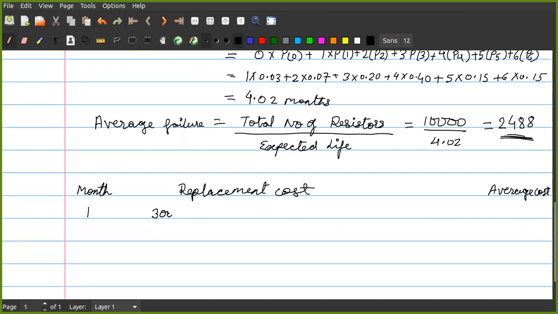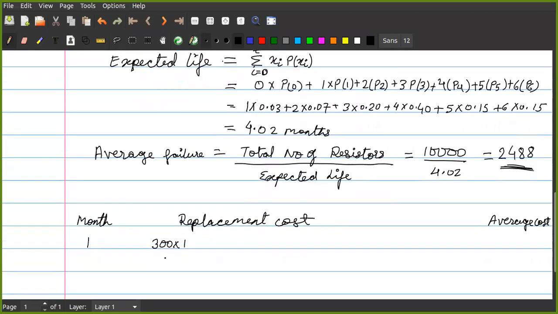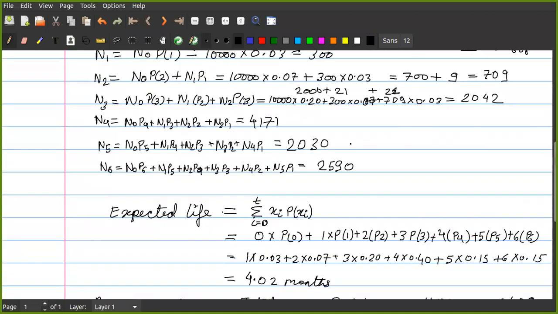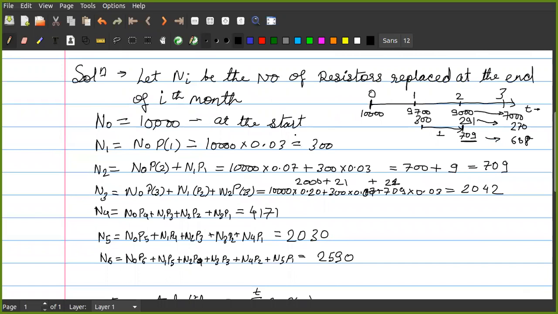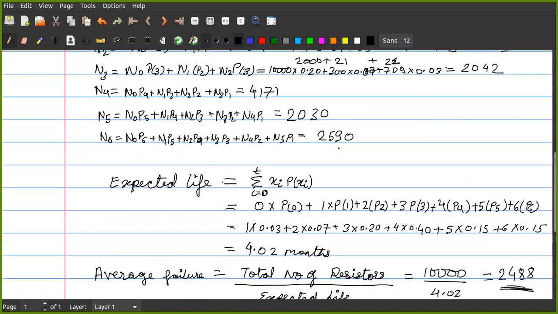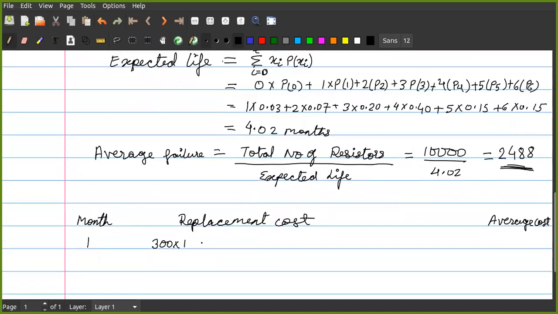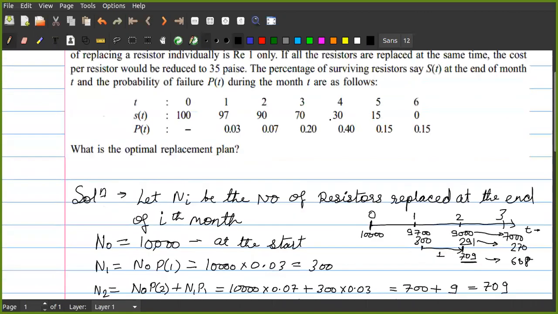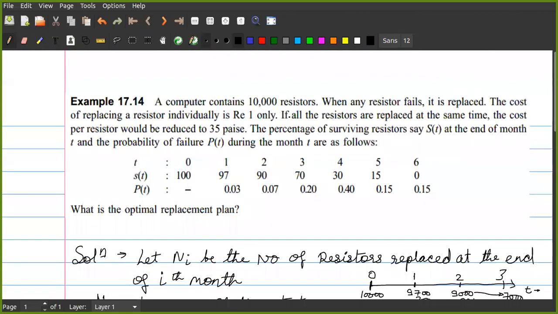We are replacing 300 components, 300 components into one. How do I get this value? This value I have taken from here. 300 components are being replaced. Correct? So 300 into 1, 1 rupee per resistor. Here we have got it.